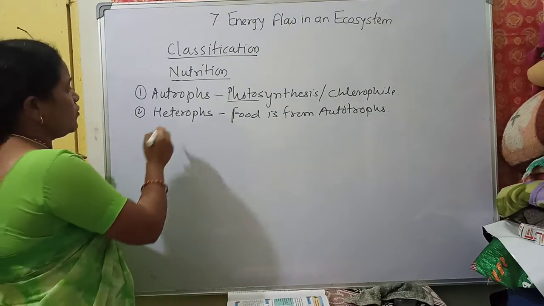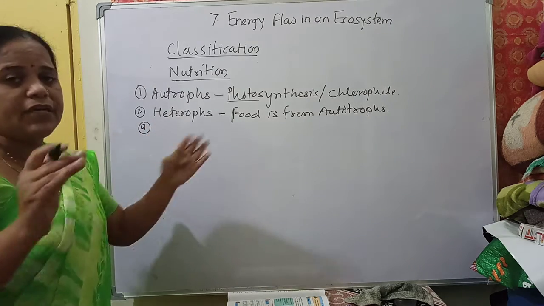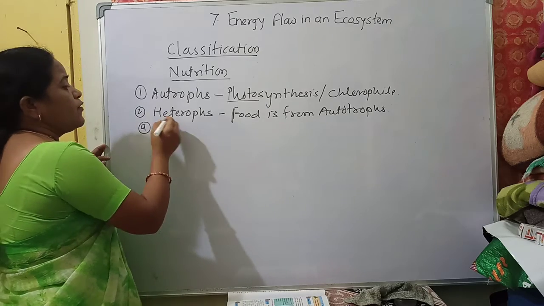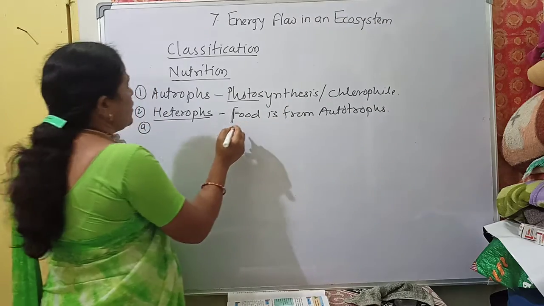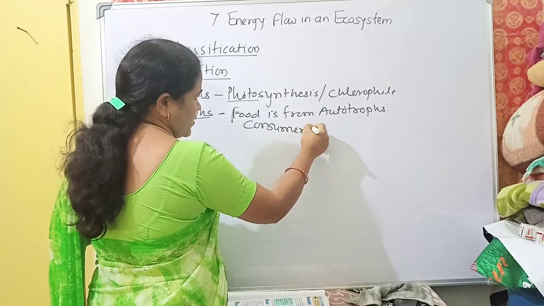This heterotroph can be divided into two. Heterotrophs are also called consumers.